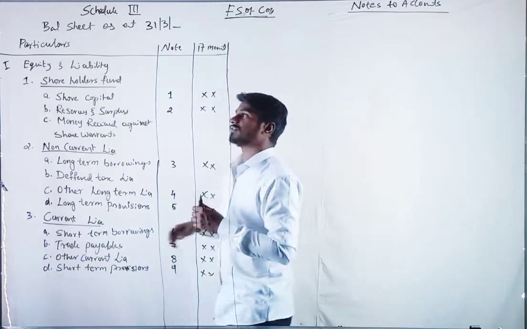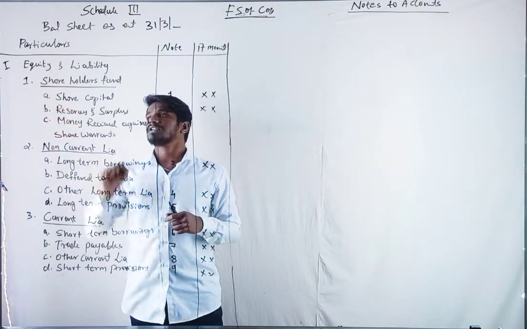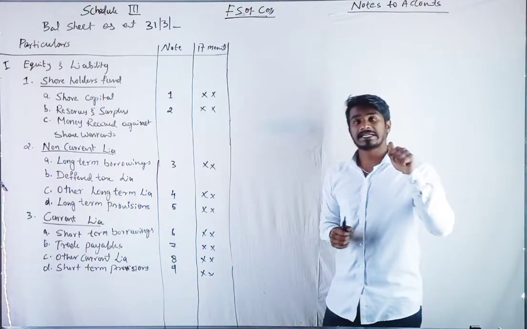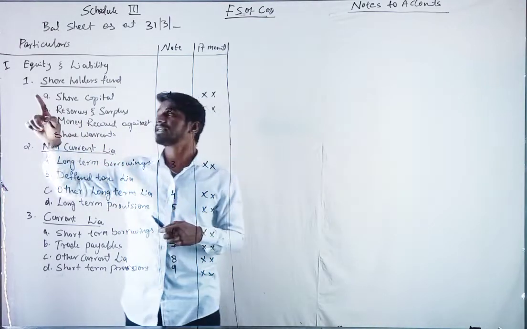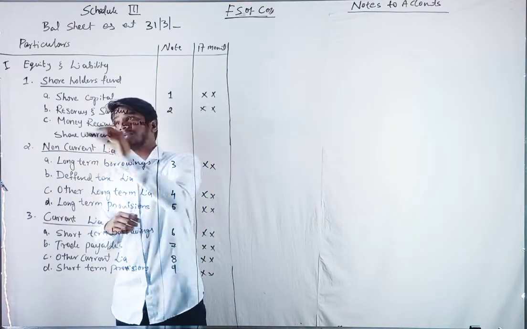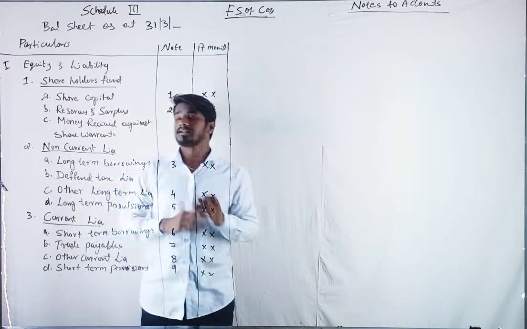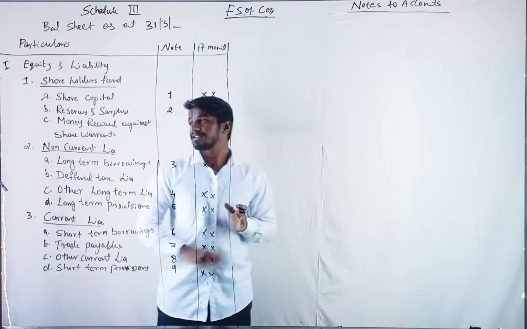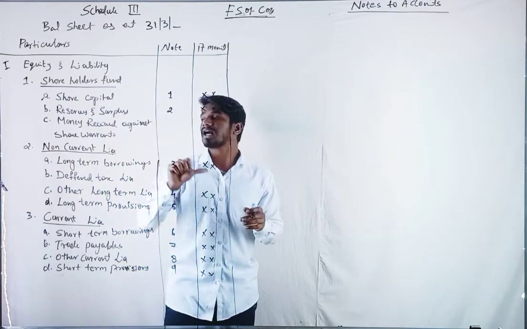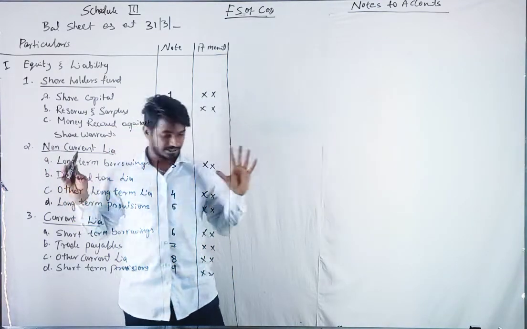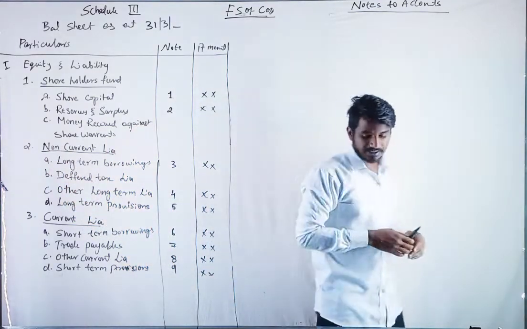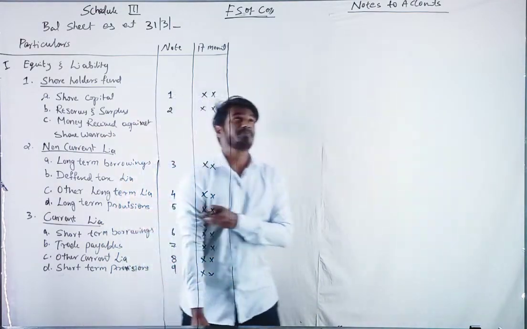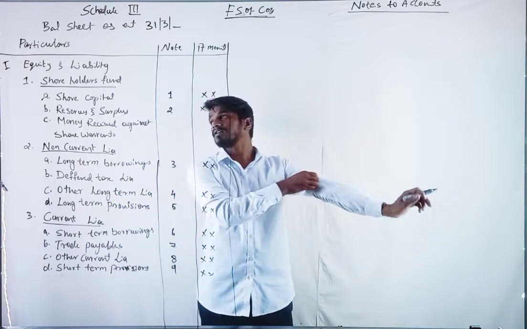The investors will be first. Under shareholders' funds, the first is share capital, the second one is reserves and surplus, and the third one is money received against share warrants.